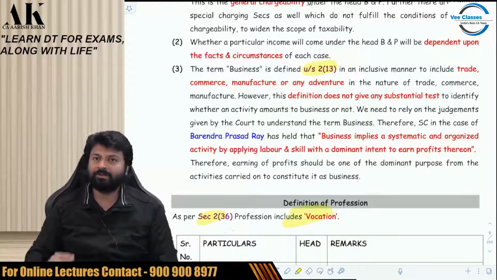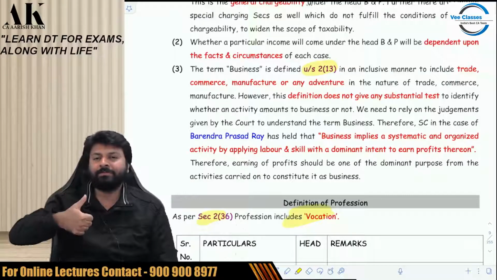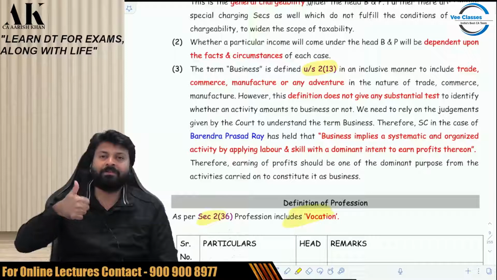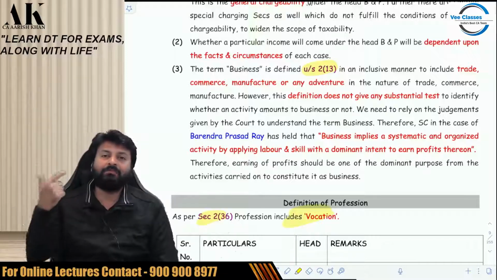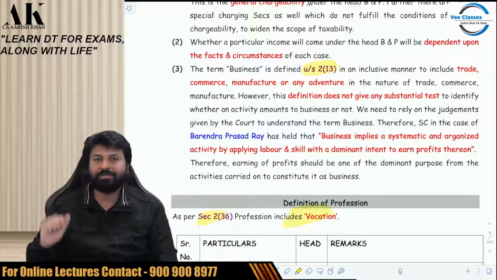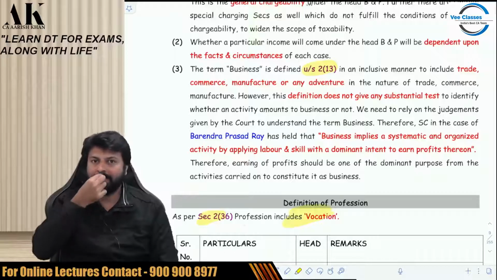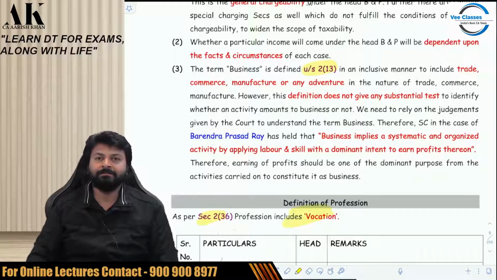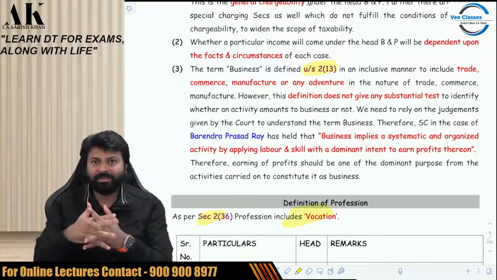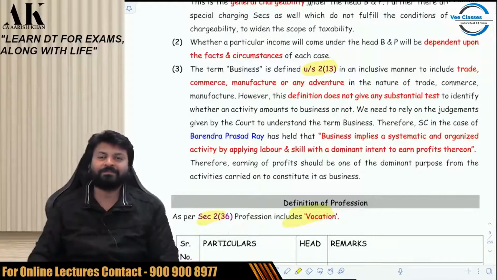Which two heads? The first head will be PGBP, obviously. So we'll have a fight between PGBP and CG, a fight between PGBP and IFOS, and a fight between PGBP and HP, house property. Okay, so we'll have a fight between these heads. The first fight which we are doing over here is between PGBP and CG.